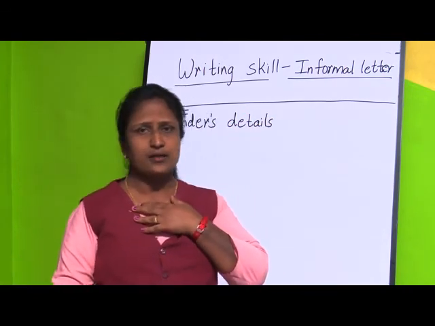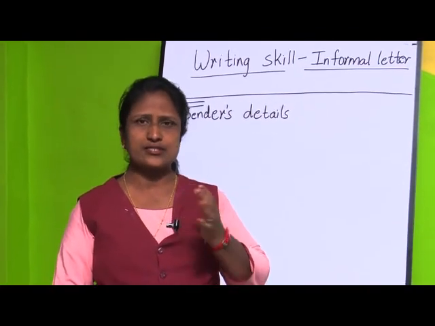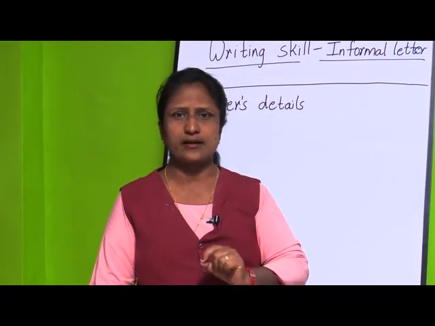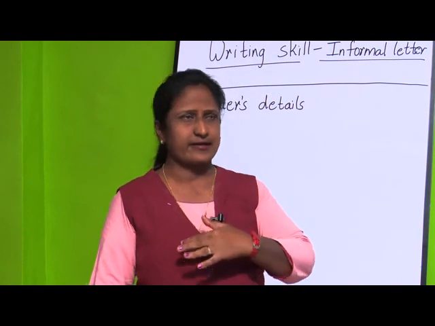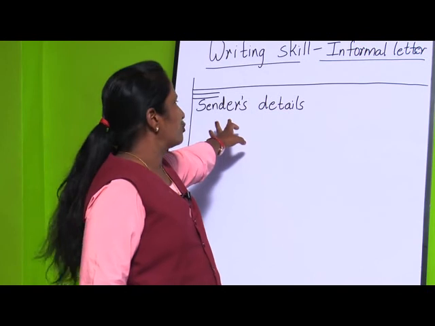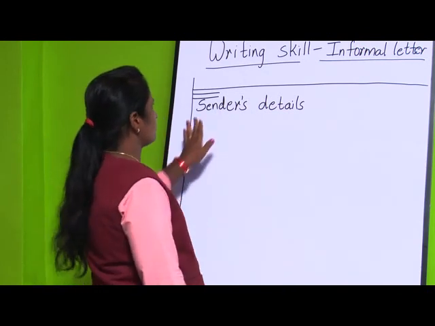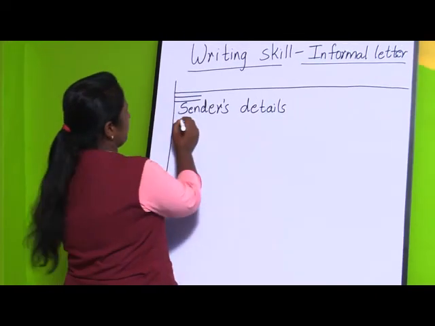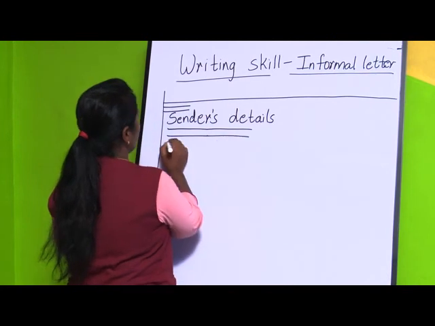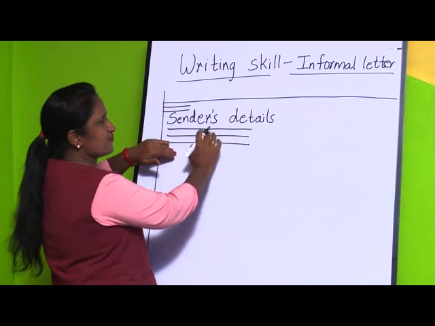Now, suppose I am going to write a letter to my friend, and I am going to write my own address: 128 Siddheshwar Pet, near Sahasrarjun Mangal Karyalay, Solapur. So, this is my address. Sender's details means I am going to write my address. For the sender's details, you may cover up 3 to 4 lines.